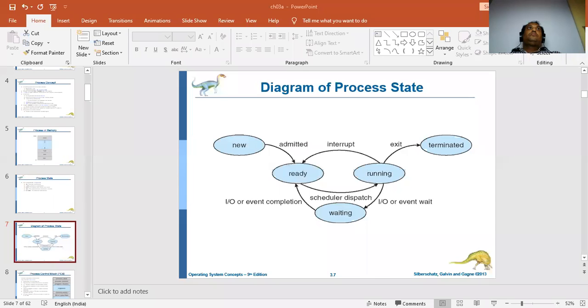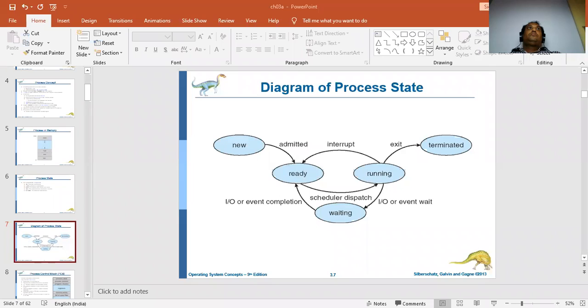If you remember the diagram from the previous class, in the new state, a new process is going to be created. So what is a new process? I have just explained the various things that we are going to have in a process. We are going to have text, data, heap memory and stack memory.